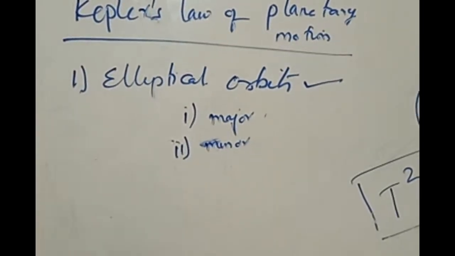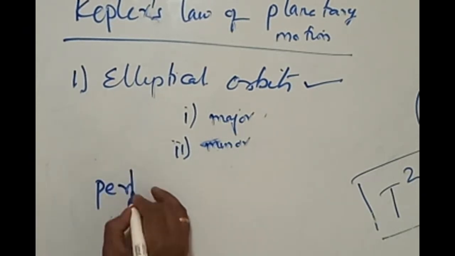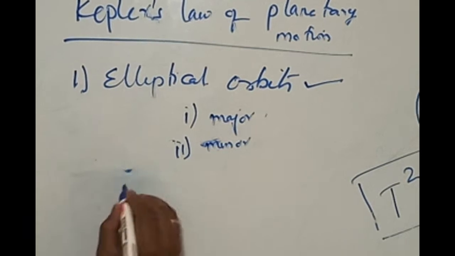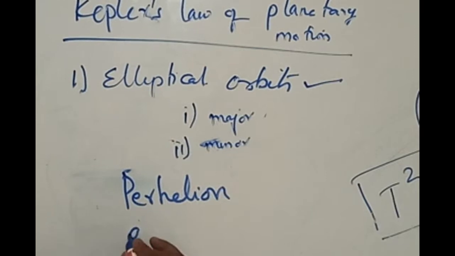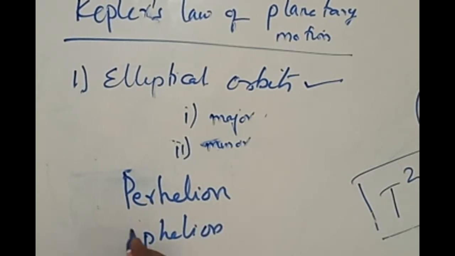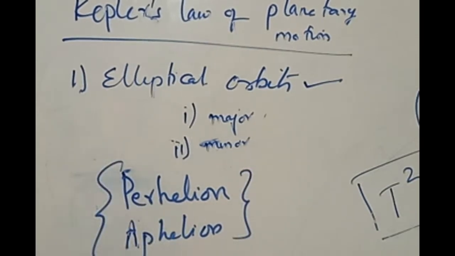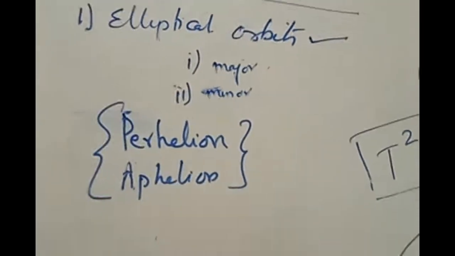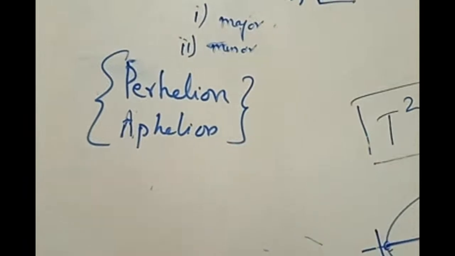Let me give you some more knowledge on this. There are two more things you will come across, called perihelion and aphelion. Since this portion is deleted, most faculty may not explain this, but let us remember these two important things. Any idea what perihelion and aphelion are?